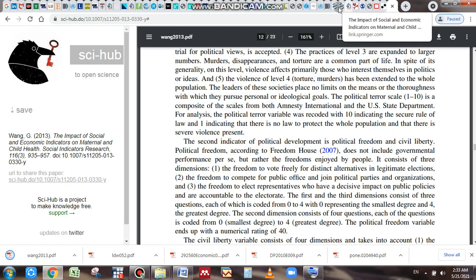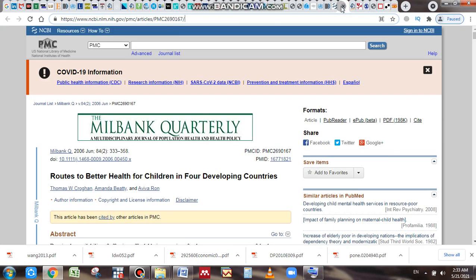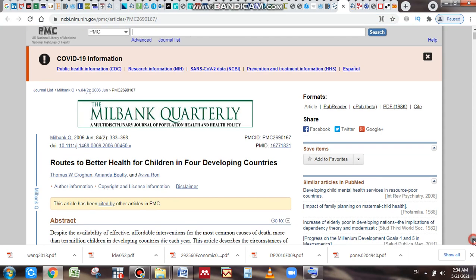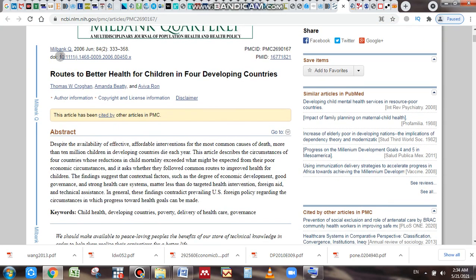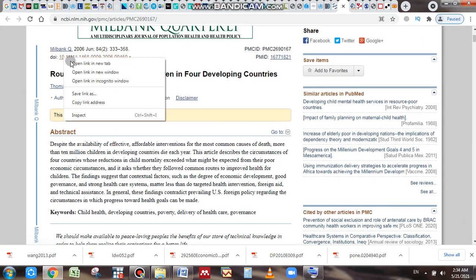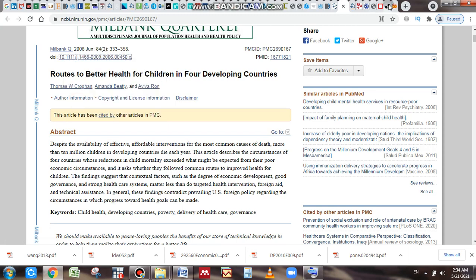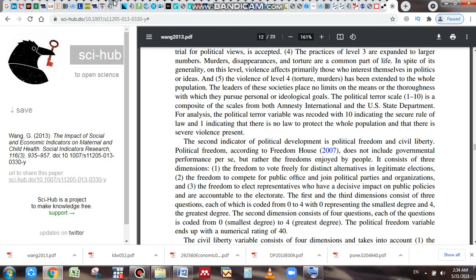And like this, here we have Roots for Better Health. There is no option for download. So go to the DOI, copy this link and open this also. It will take some time.